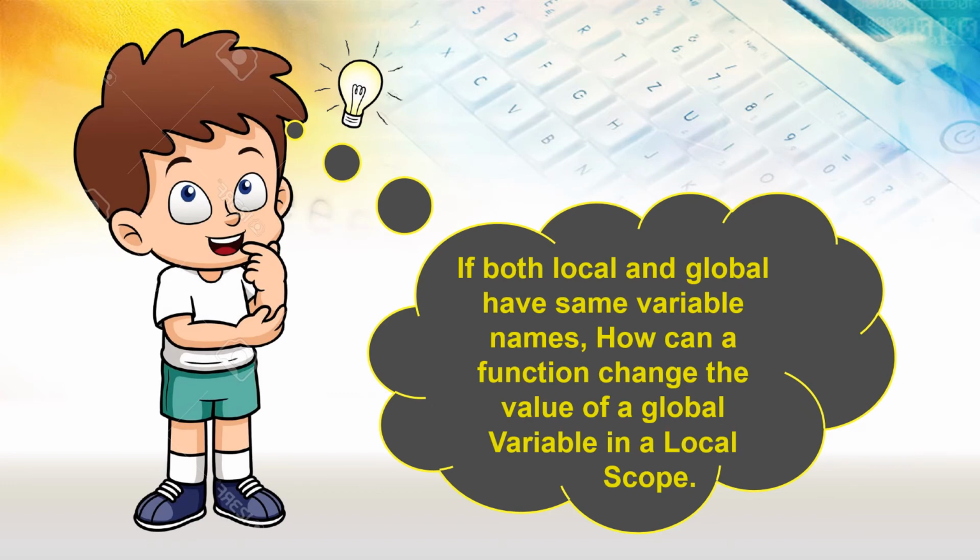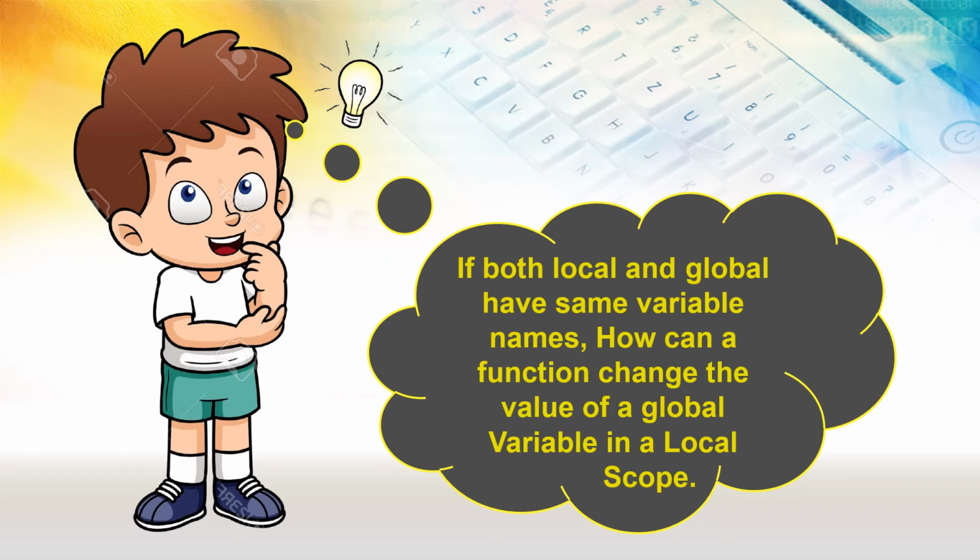Now what if both local and global variable have the same variable names, as we already learnt just now? How can a function change the value of a global variable in a local scope? Simply I tell you what it is saying.